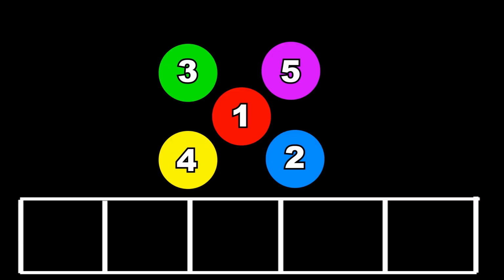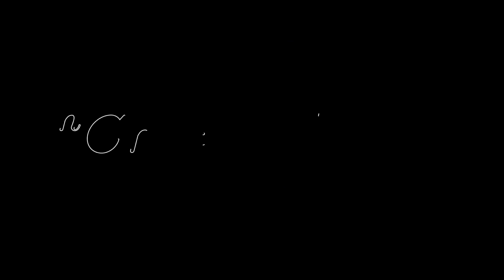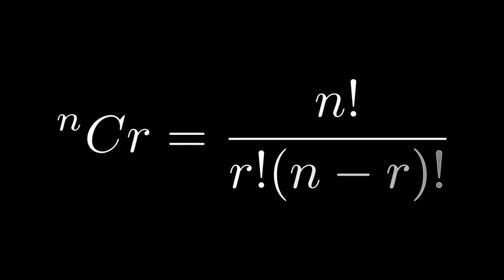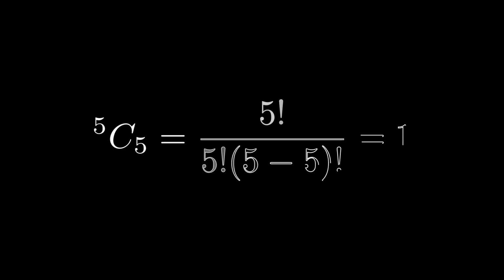Let the number of the circles be n and the sections in this grid be r. Then we define a combination as nCr, which is equal to n factorial divided by r factorial times n minus r factorial. In this case it is 5 factorial divided by 5 factorial times 5 minus 5 factorial.